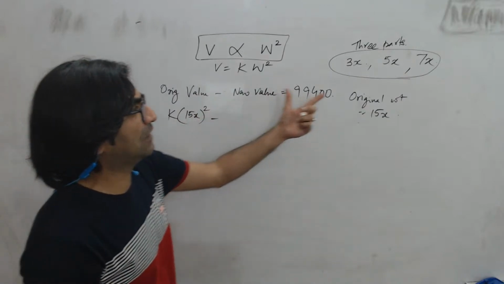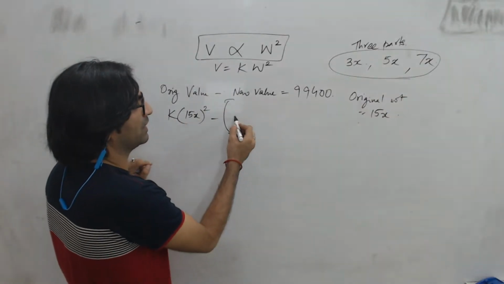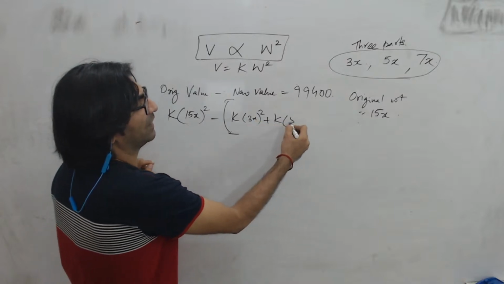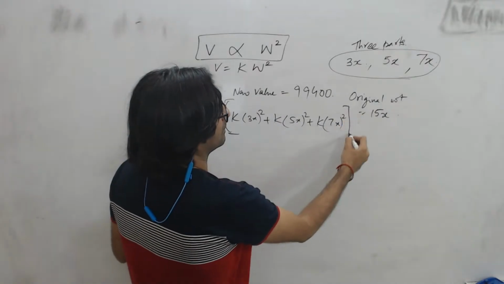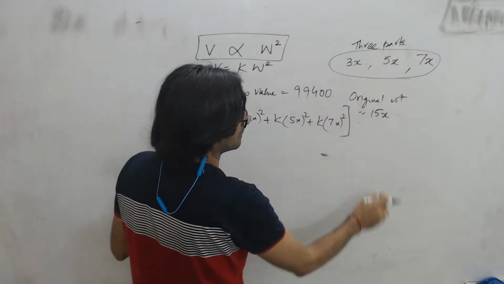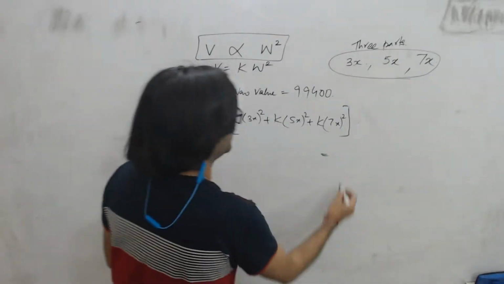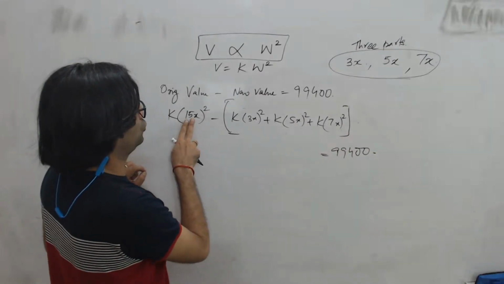And what about the new value? It will be the sum of these three weights. So I can include a bracket and say, okay, it will be k into 3x square plus k into 5x the whole square and k into 7x the whole square. And this difference should be equal to 99,400, right?